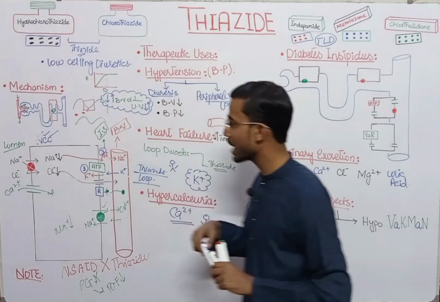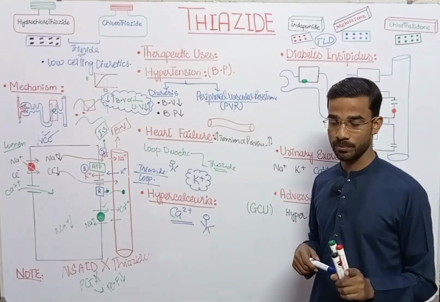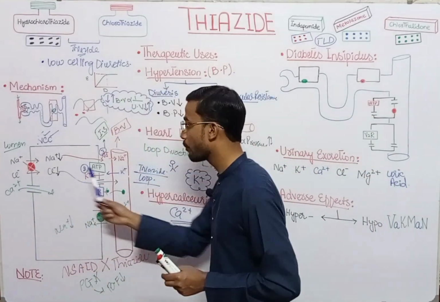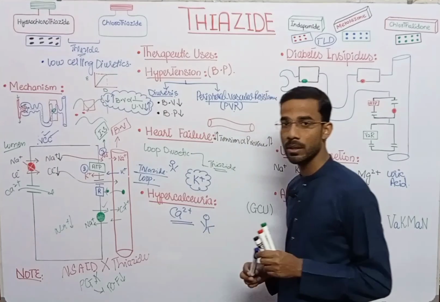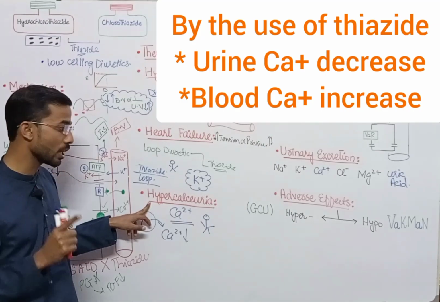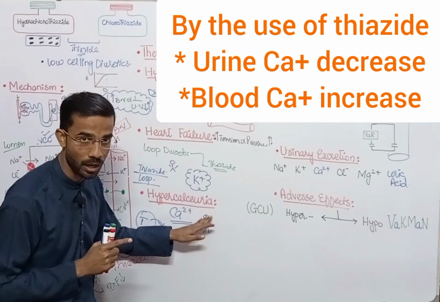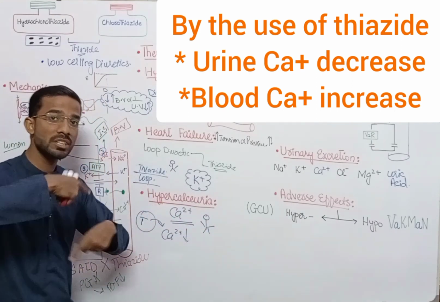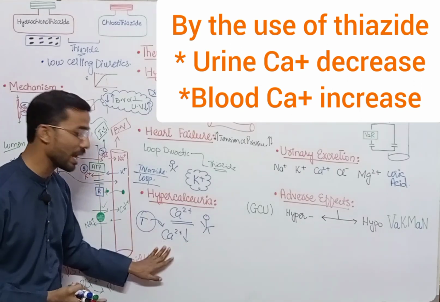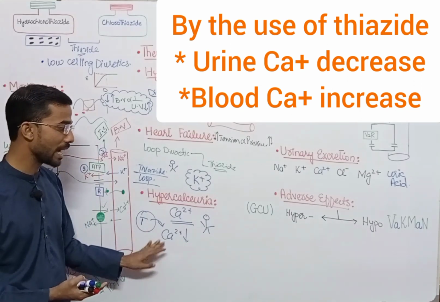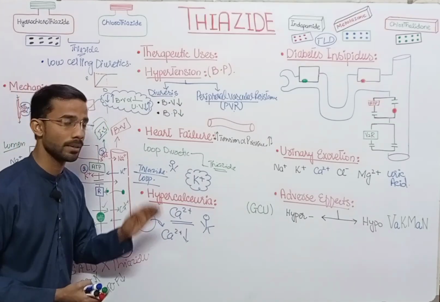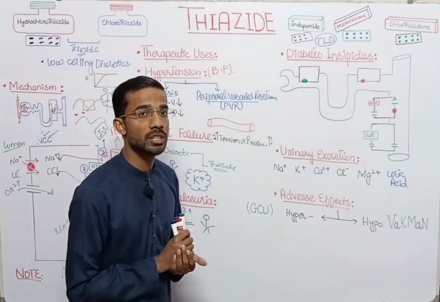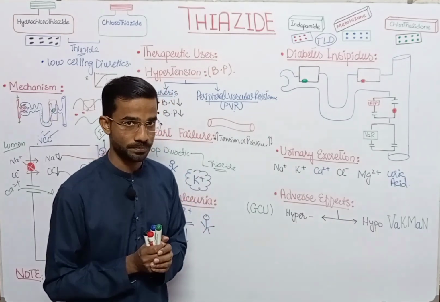Why? Due to the thiazide, you will see increased absorption of the calcium from the tubules into the blood. So we use thiazides in patients who face hypercalciuria, who have a high level of calcium in the urine. After the use of the thiazide, the calcium level will reduce. Next, we will discuss diabetes insipidus. In that situation, we can also use the thiazides.